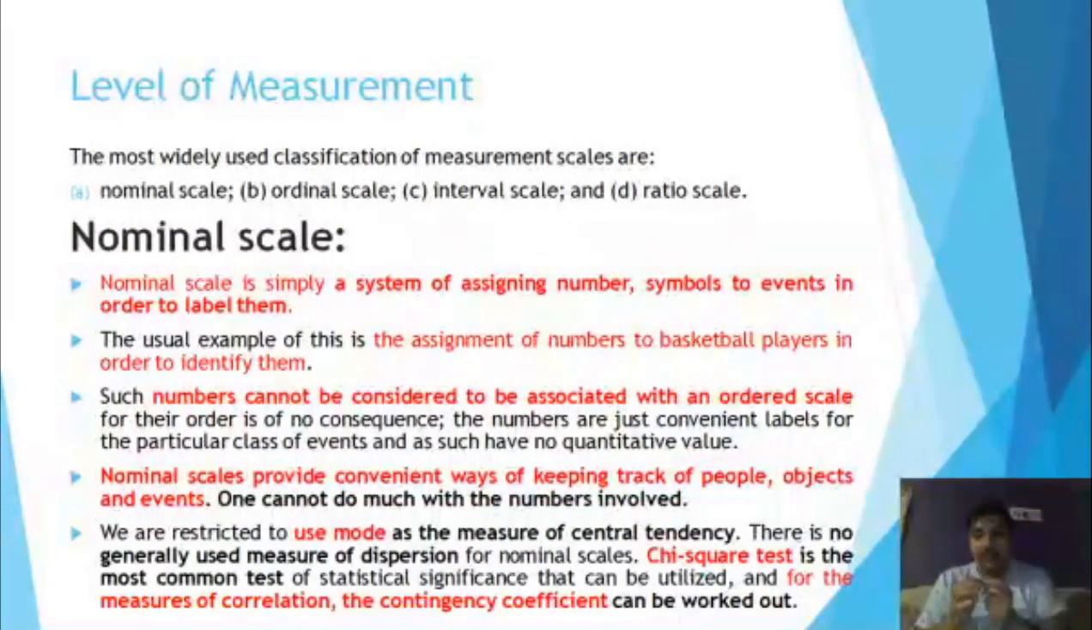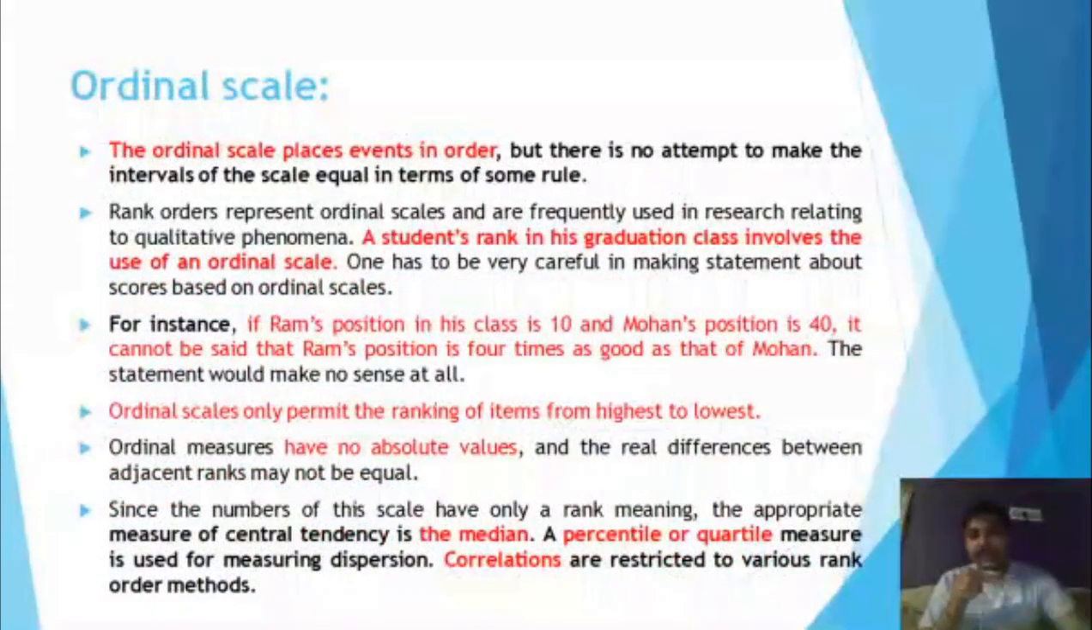Okay, now we are moving to the next, that is the ordinal scale. In the ordinal scale the objects are arranged in order, or they have been given some ranks. The ordinal scale places events in order, but there is no attempt to make the intervals of the scale equal in terms of some rule. We can only give them ranks.